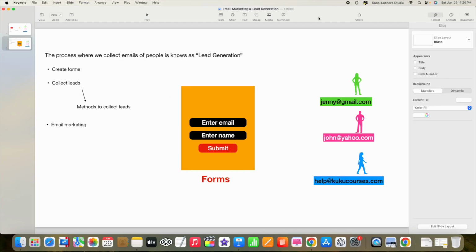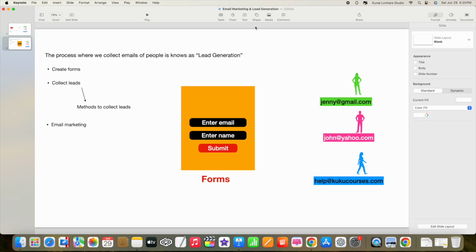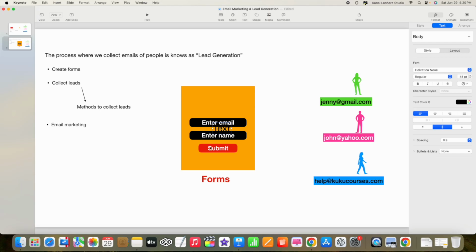Okay, now guys, we are going to talk about lead magnet. Now what is a lead magnet? So guys, no one is going to give their email address, okay, very easily. You always have to offer something for free. So in your form, you just have to mention what you are going to offer for free.